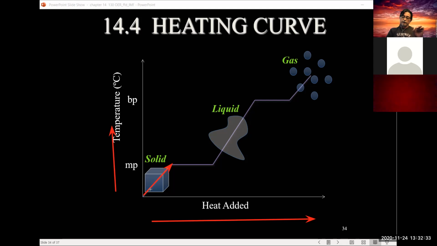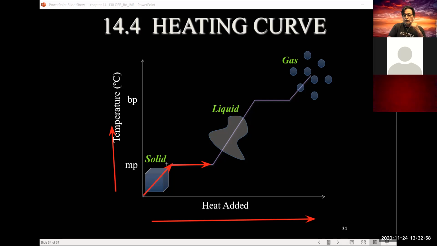What's happening here is we are heating it and we're breaking it up a little bit. We're breaking up the interaction, the intermolecular forces. And then something interesting happens. We hit a particular temperature, which for ice or water would be 0 degrees, and we hit a first plateau.